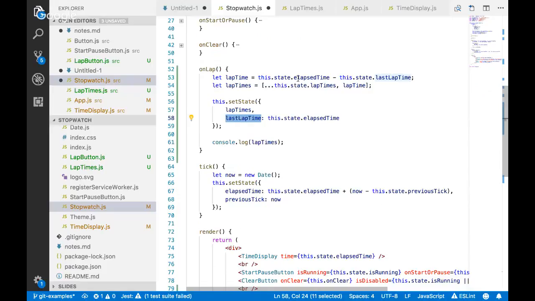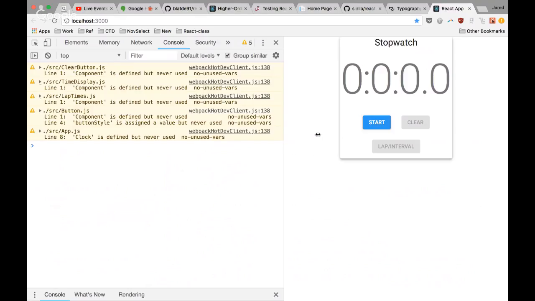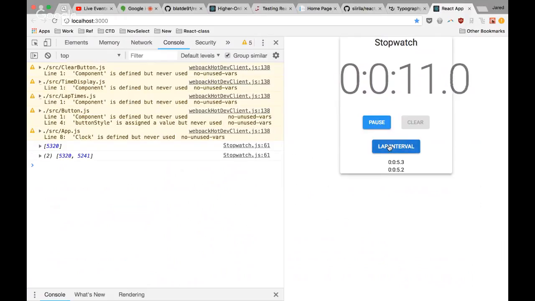So every time I click the button, it should capture my current lap time and update this. I don't know if this is going to work. Let's see if I'm missing something or if this works. Cross my fingers. Let's do like 5 seconds because I'm incredibly fast. Let's try it again, somewhere around there. Sweet.